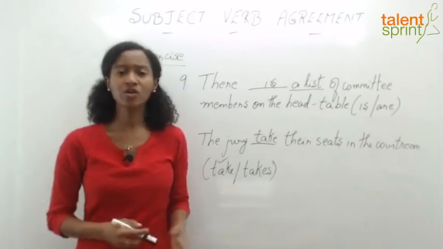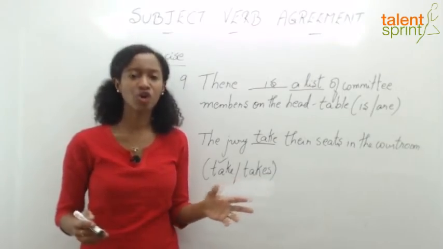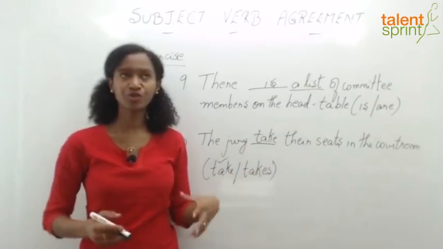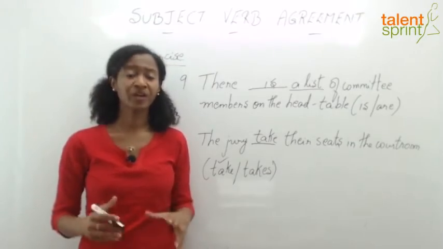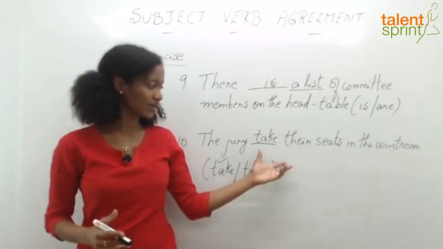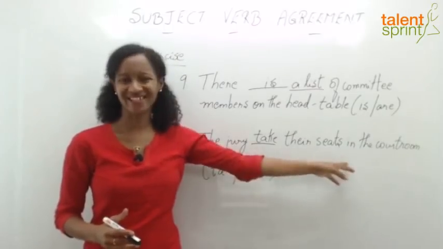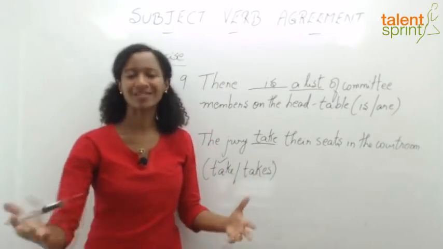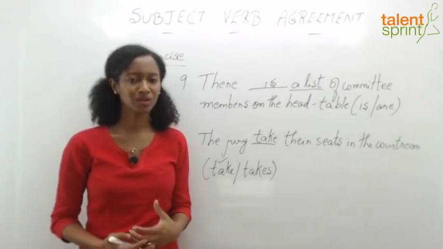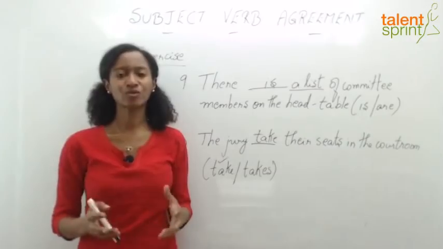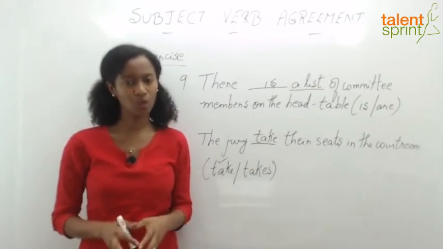So if at all you're slightly confused or in doubt, because you feel jury is a group of people, collective nouns, it has to be a singular verb. No. Understand the context. What is the context saying? The jury take their seats. We're talking about more than one seat there. Also understanding that people is a plural subject, we'll have to decide and identify the right verb form.